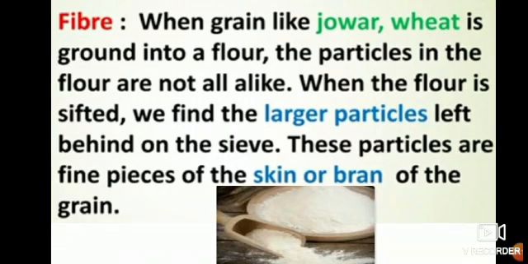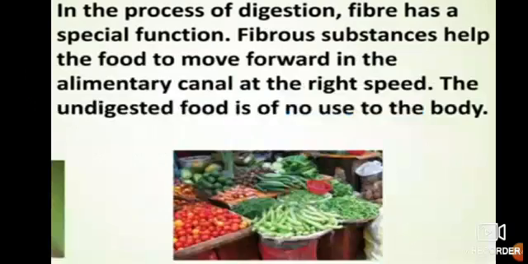See here in the picture you can see the flour, pith or atta. The skin or bran of the grain, whichever larger particles are left on the sieve, is known as bran or fiber.